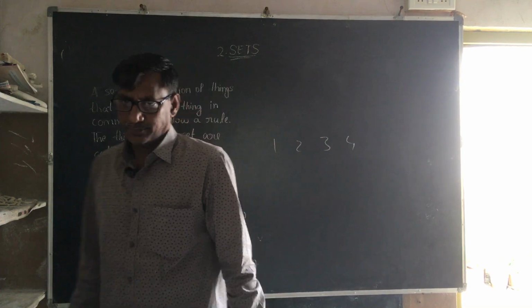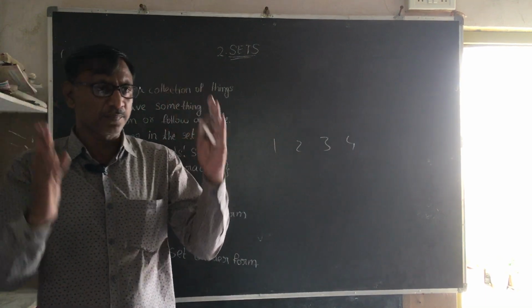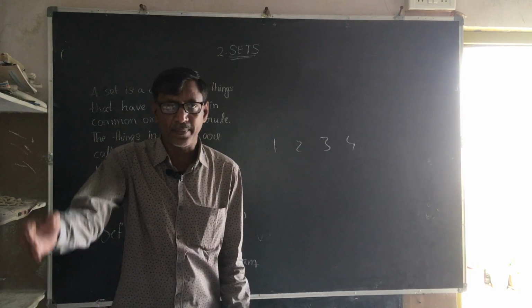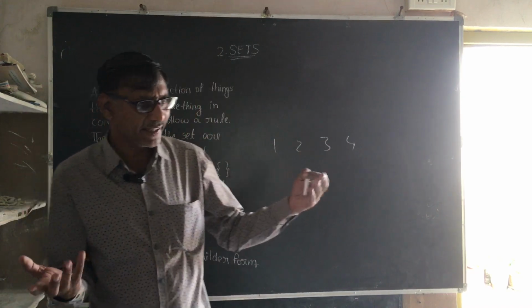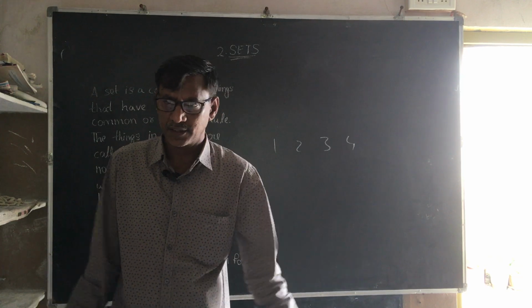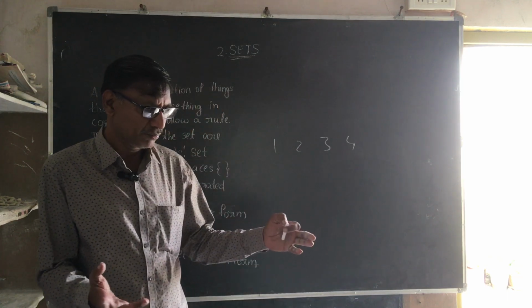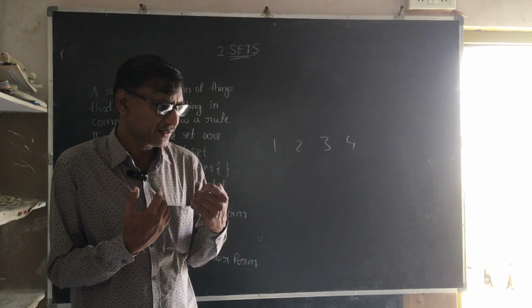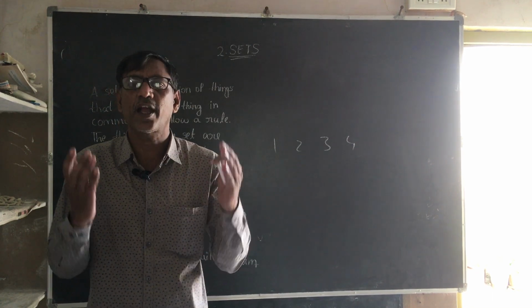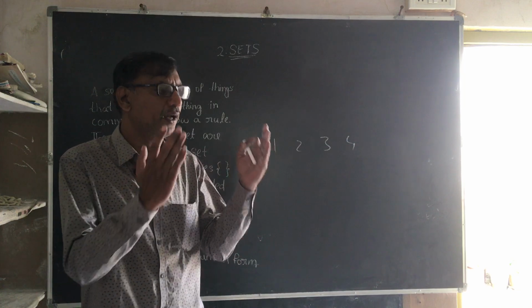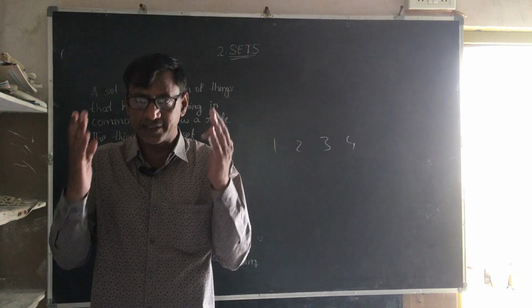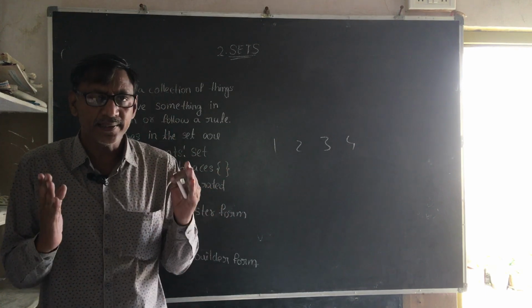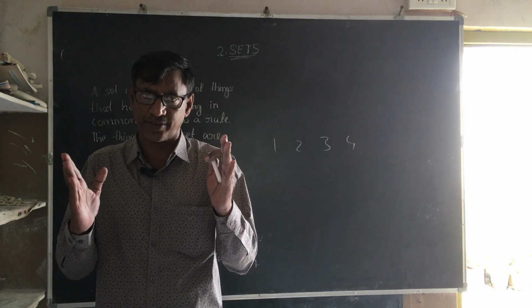Here, a set is a collection of things, whatever it may be: numbers, maybe benches, maybe keys, maybe stars, maybe books. Those are all things in my set. A set is nothing but a group of elements. A group of things is nothing but a set. But they should be well defined.